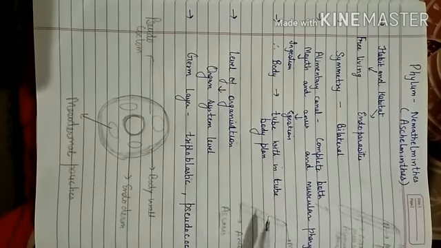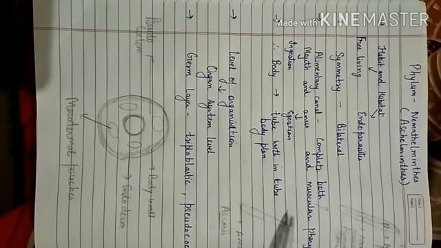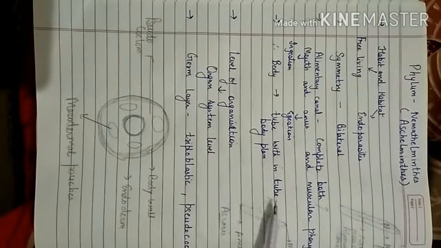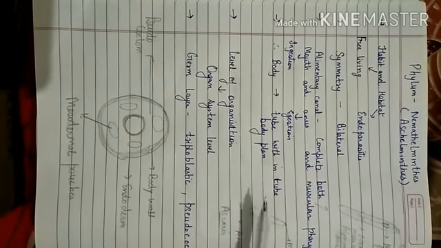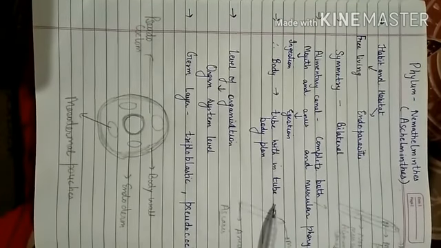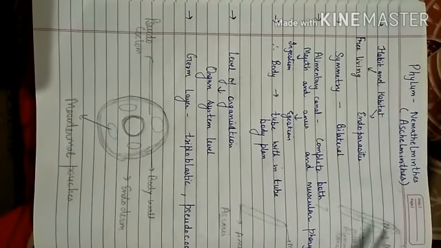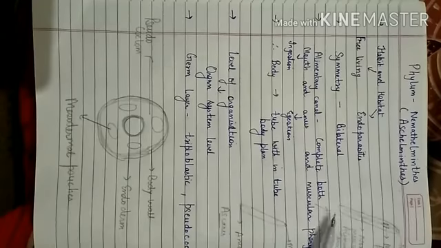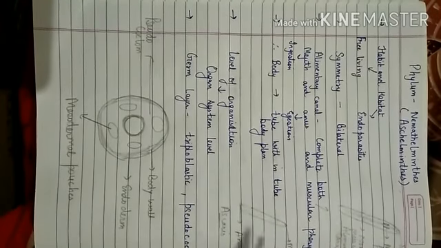Then another feature, most important character of the phylum Nemathelminthes, is that there is a tube within tube body plan. Tube within tube body plan simply means two openings, one for ingestion and the other for egestion. So there is a mouth for ingestion and the anus for egestion. Therefore the body plan is tube within tube body plan.